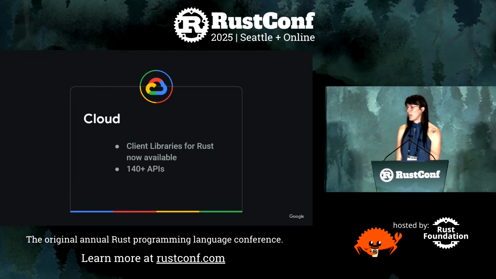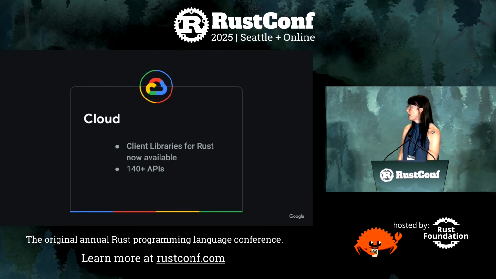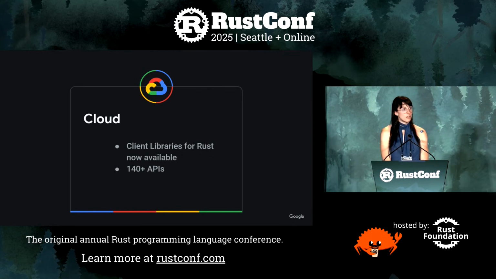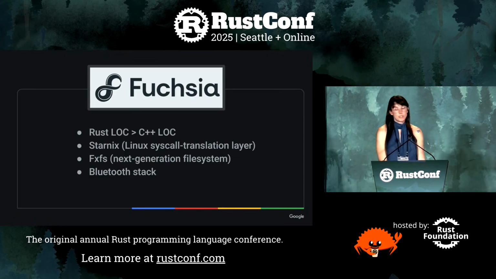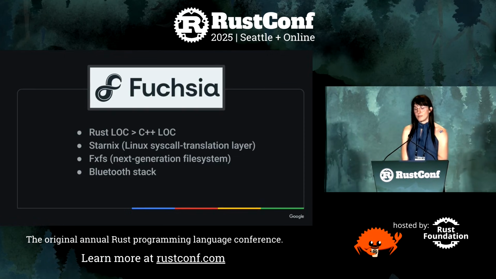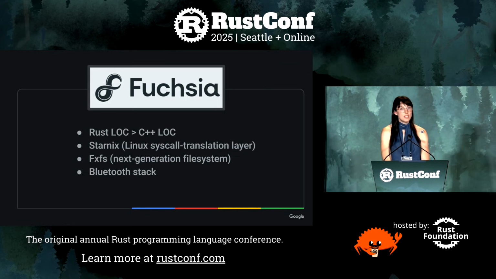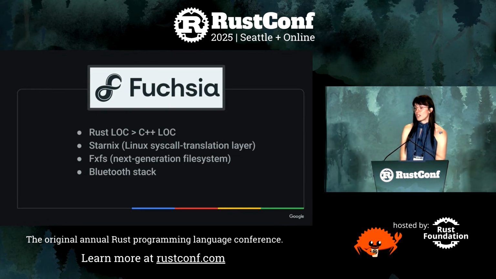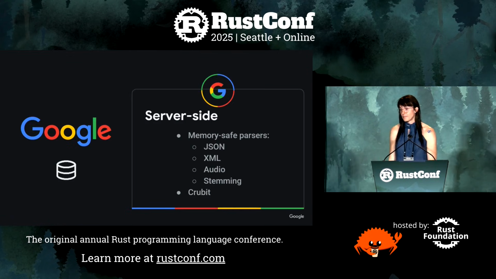We're also making it easier for developers to write safe applications on Google Cloud with the release of the Cloud Client libraries for Rust, providing a supported, idiomatic way to use Rust across more than 140 Google Cloud APIs. Rust is also a first-class language for Fuchsia, Google's open source operating system. In fact, as of this August, there are now more lines of Rust code in Fuchsia than there are lines of C++. Key components like Starnix, Fuchsia's Linux syscall translation layer, their next-generation file system, FXFS, and parts of the Bluetooth stack are all written in Rust.